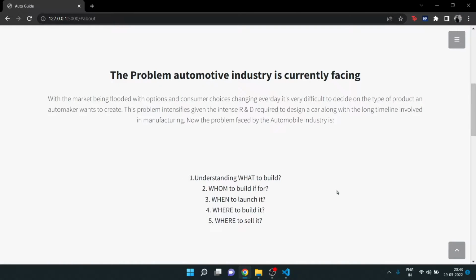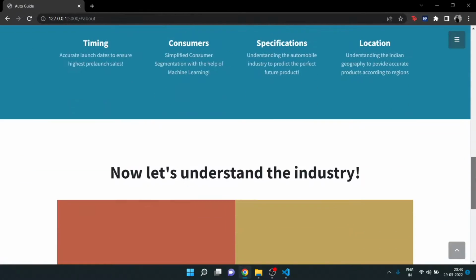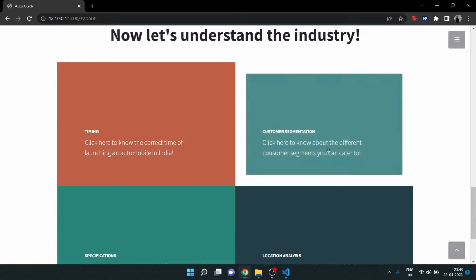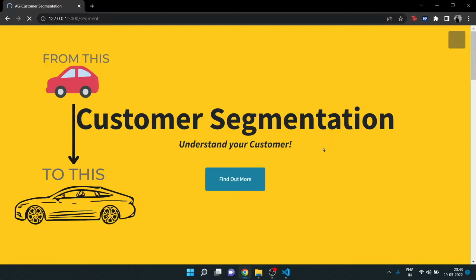The 5 questions this website is trying to answer are: firstly, whom to build the car for? Secondly, what is the car supposed to be like? Thirdly, where to build it and where to sell the car? And fourthly, when to sell it. Now we will start with the first part, that is, whom to build the car for.